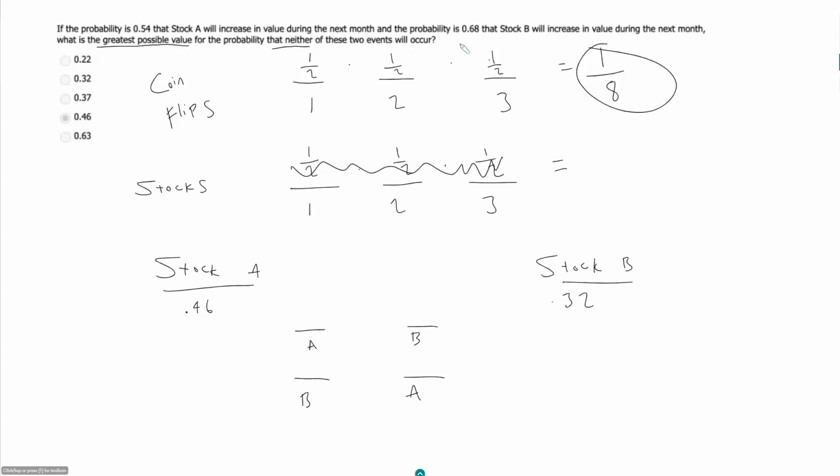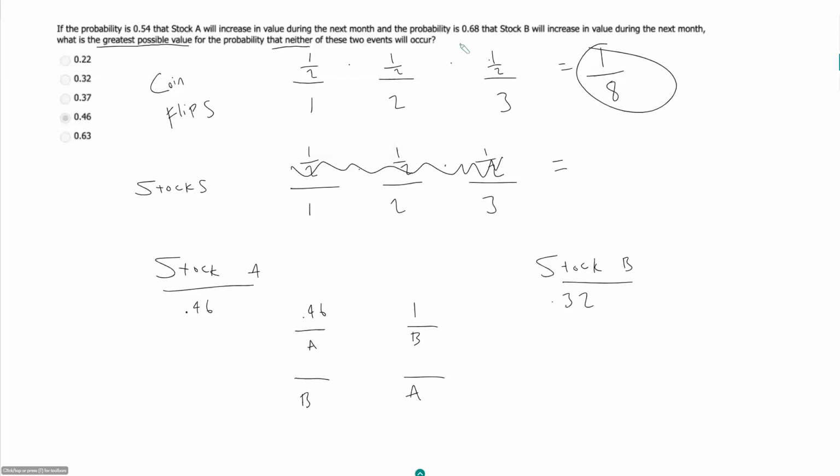But we have two scenarios, because either first event A occurs and then event B occurs, or first event B occurs and then event A occurs. And so in this case, we are saying here, B is 100% correlated with A. So first we have to have event A occur. And so what is that probability? That will be 46% chance that that will occur. And then once event A occurs, we know event B must also occur. So this will be a probability of 1.